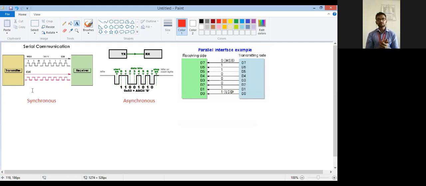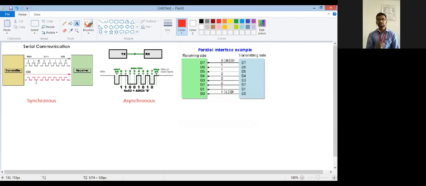If the clock frequency is 1 kilohertz, then within 1 second, 1 kilobit is transmitted. So that data rate is nothing but 1 kilobit per second. If the clock frequency is more, then data communication will take place at a faster rate. So the data speed depends upon the clock. If the transmitter and receiver can work on megahertz or gigahertz frequency, then the data rate is very high. So this is serial synchronous communication, where the data transmission takes place according to the clock.